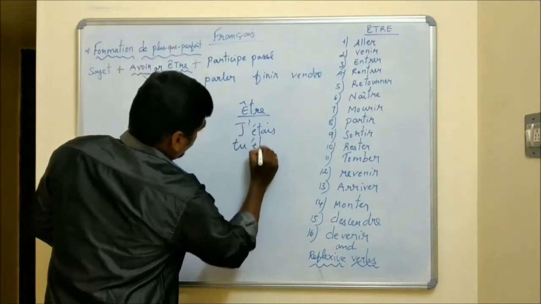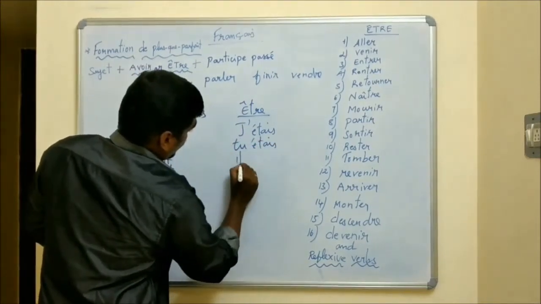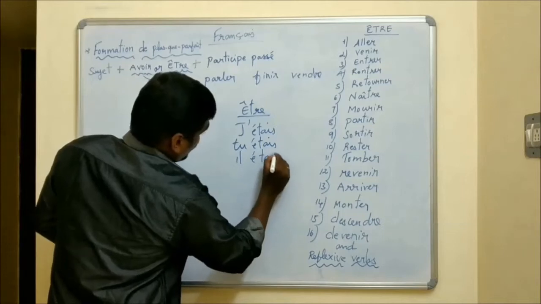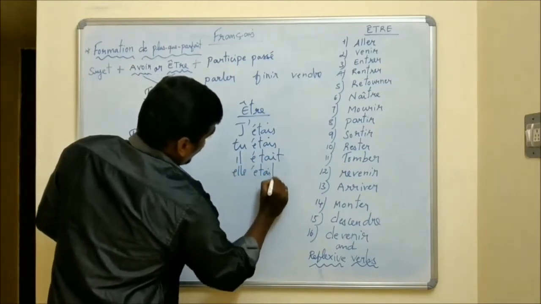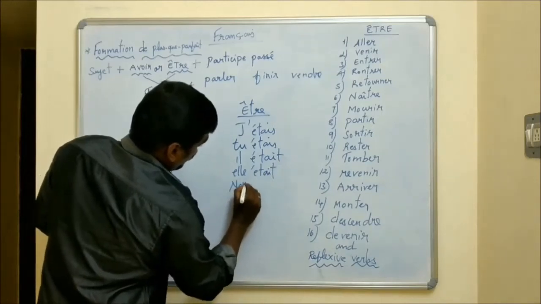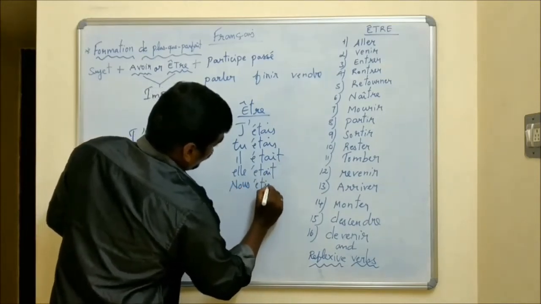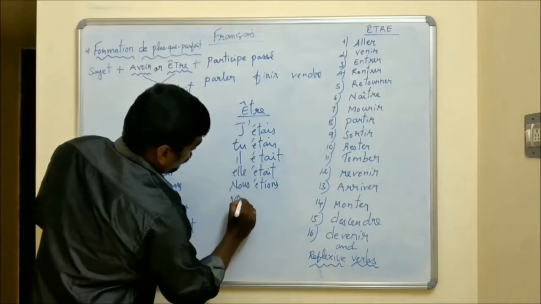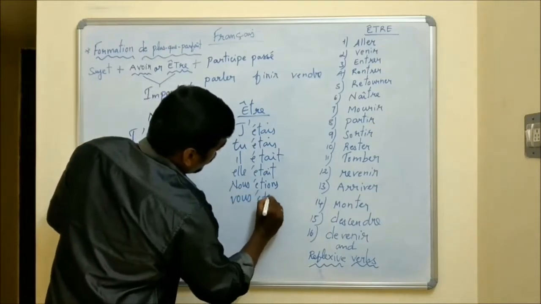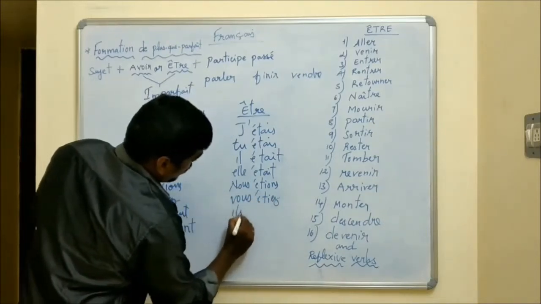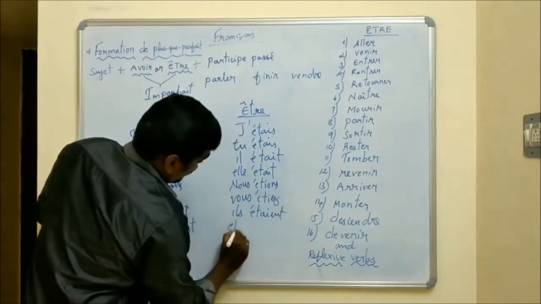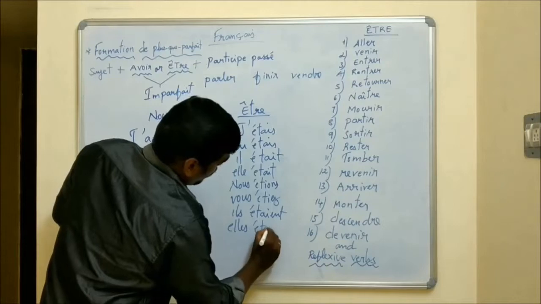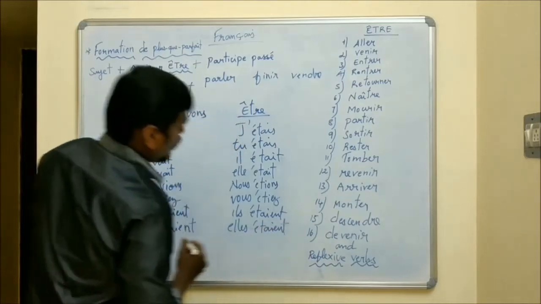Tu étais. Il était. Elle était. Nous étions. Vous étiez. Ils étaient. Elles étaient. Okay.